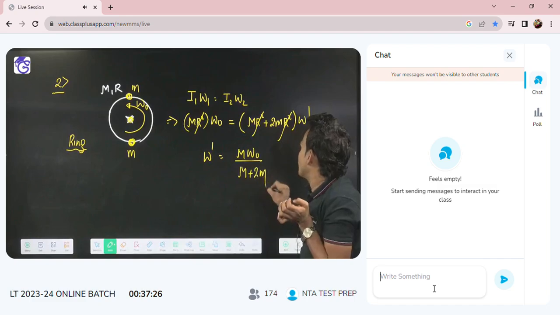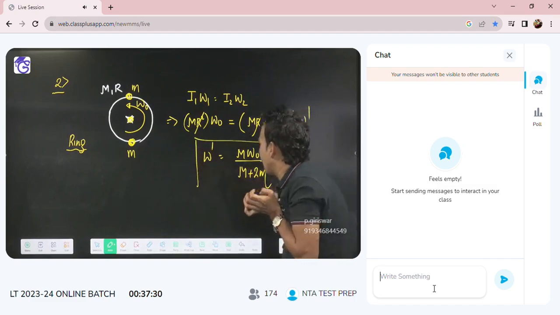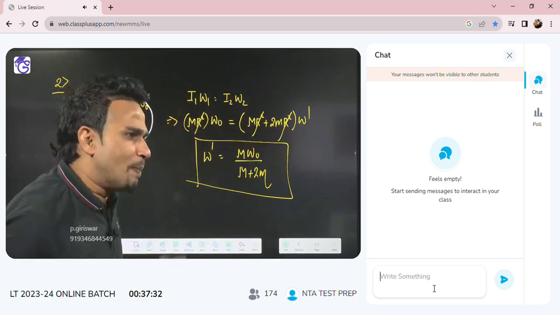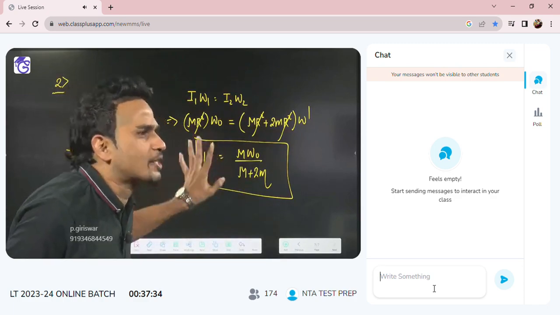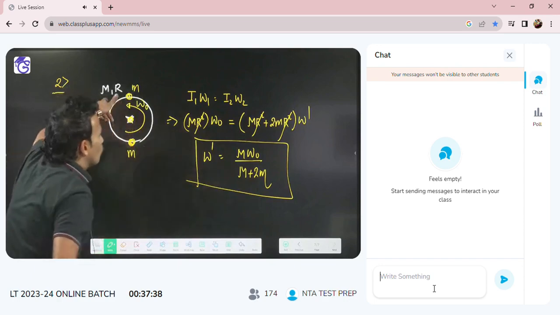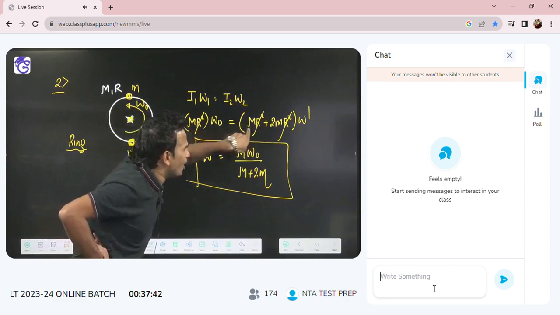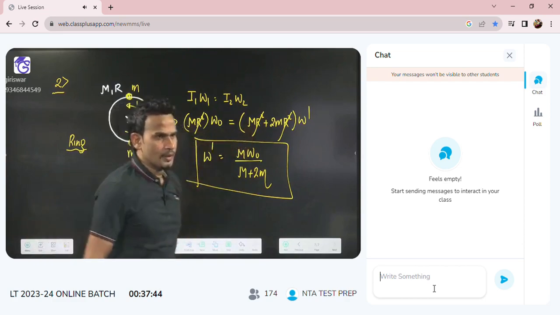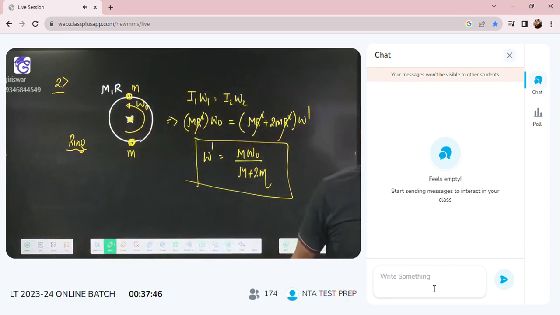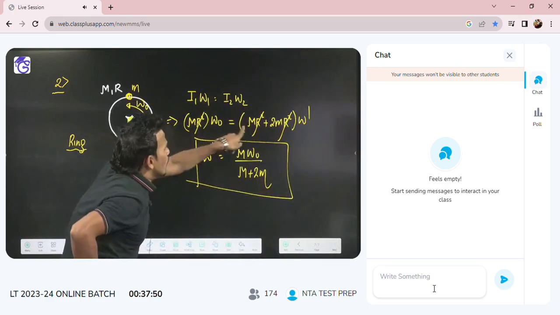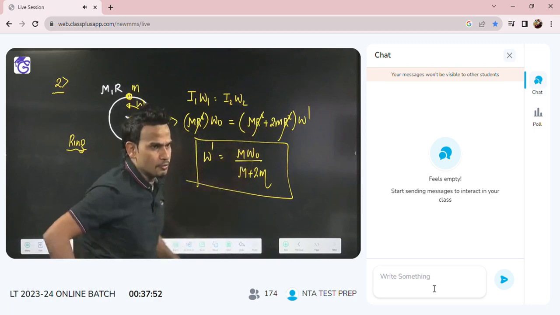Did you get the idea? Tomorrow, in place of a ring, they may put a disc also. They will say the disc is rotating. If the disc is rotating, here mr square by 2 will come and here also mr square by 2 will come. Depending on the situation, they can give you a disc also. If they give you a disc, here you will put mr square by 2, and here also mr square by 2.